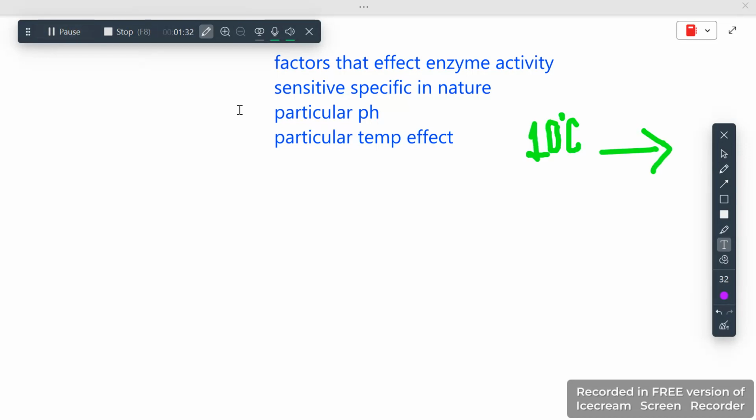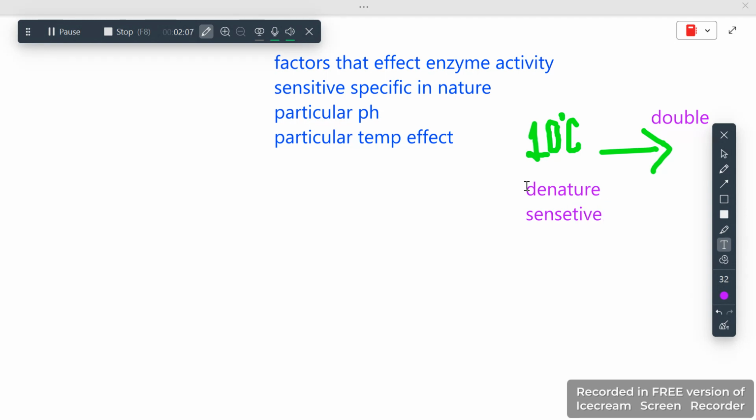So if we raise the temperature by 10 Celsius, their activity will increase, and it will come to double of what they could do at half. Okay, and if it goes too far, they can also be denatured, which means they will not work. Why? As I just told you, they are very sensitive.